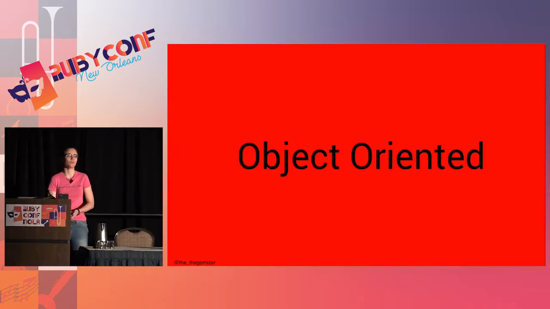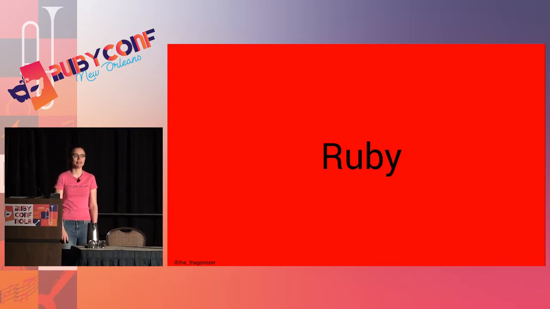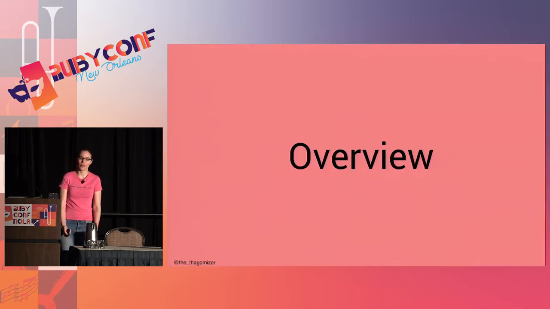We're going to start with OO. We're at RubyConf, so we're going to use Ruby. I color-coded my slides. Ruby is, of course, red. And we're going to start with something easy. The code gets harder as we go along. It's just how it is today. So let's talk a little bit about OO.